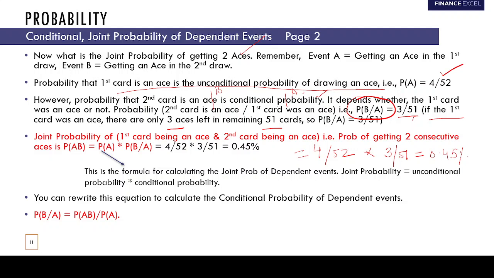No doubts. So guys, this is your formula for calculating joint probability, which is the unconditional probability of event A into the conditional probability of B. So we have tried to derive the formula here rather than just giving it to you. So the joint probability of dependent events is equal to the unconditional probability of event A into the conditional probability of B given A, right?